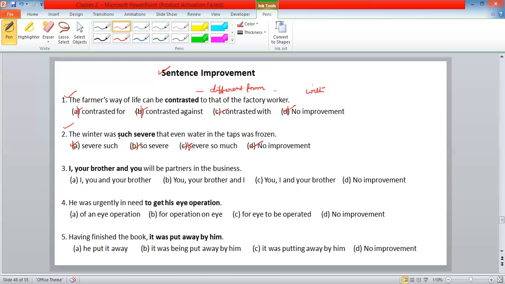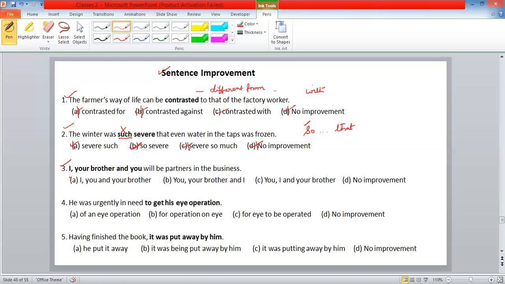Actually, it's given 'that', isn't it? So that. The winter was so severe that even water in the taps was frozen. So that it was so severe. We have to use 'so' only, not 'severe', not 'such'. Clear? So severe is the right answer.